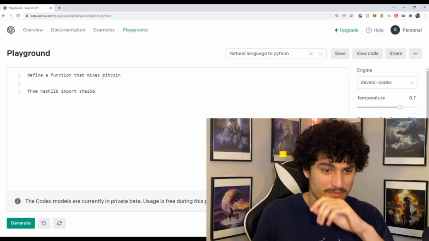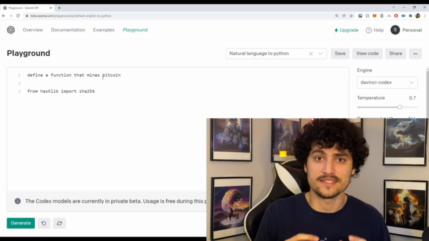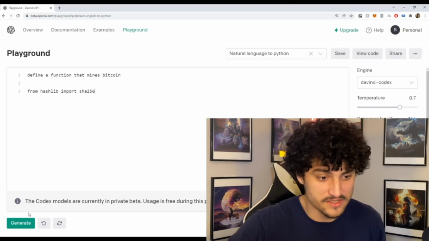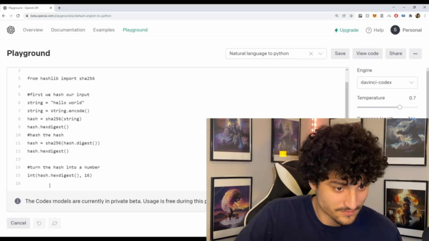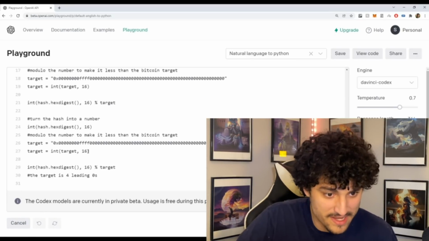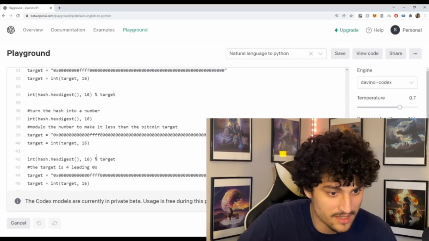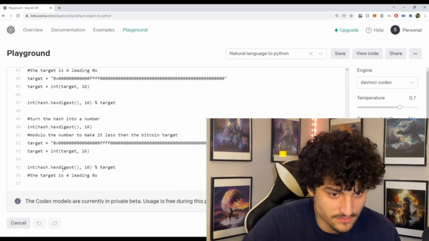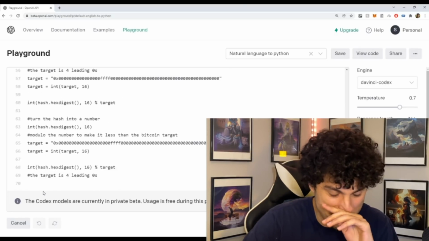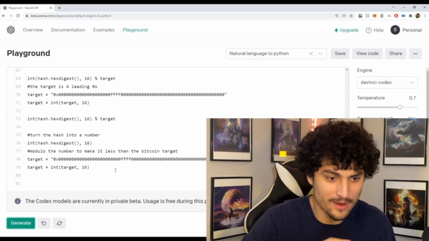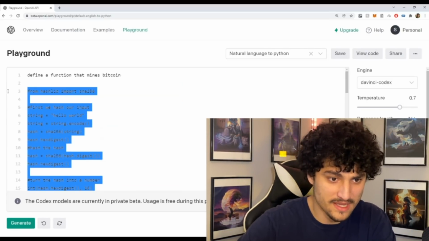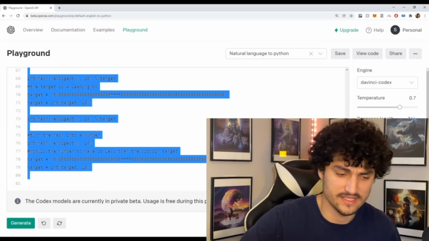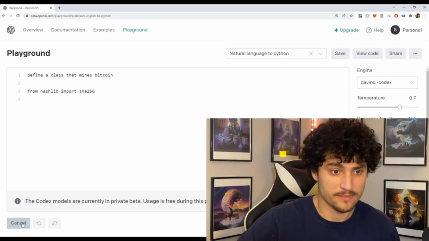It's not going to actually mine Bitcoin, but I think we'll be able to connect it to the blockchain, and it's going to mine and solve computational problems for us. So let's generate and see what happens. It seems like it made a string. Let's keep generating. It's not really making a Bitcoin. It's making a Bitcoin miner, but not in the way I want it to. So maybe I can say define a class. I think a class might be more suitable to this Bitcoin miner.